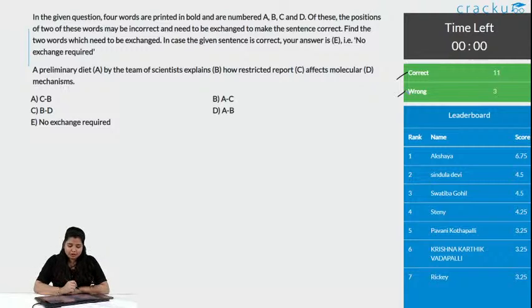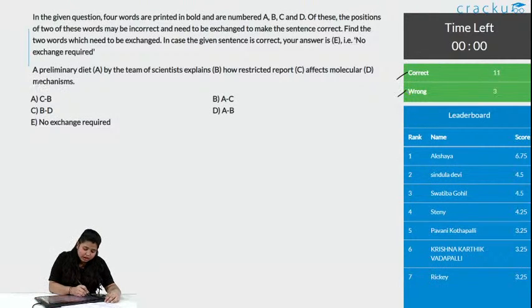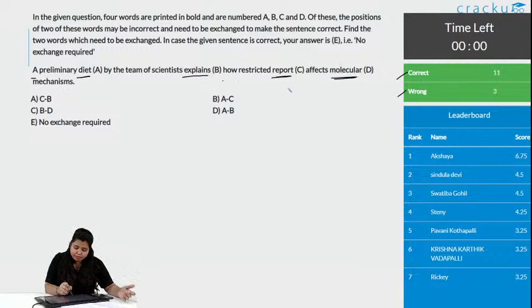Let us see how do we solve this. Most of the people have got this correct, there are 11 correct answers. So, a preliminary diet by the team of scientists explains how restricted, okay, this is the word, let me just underline them. A preliminary diet by the team of scientists explains how restricted report affects molecular mechanism.